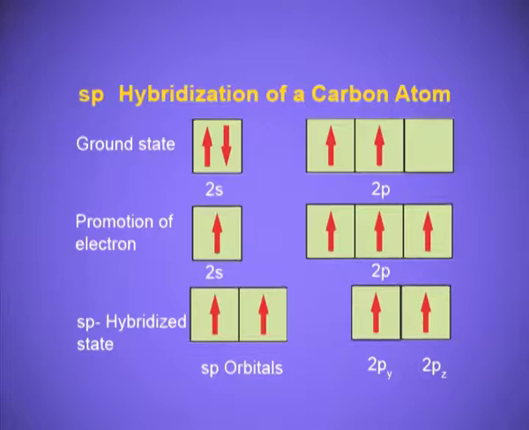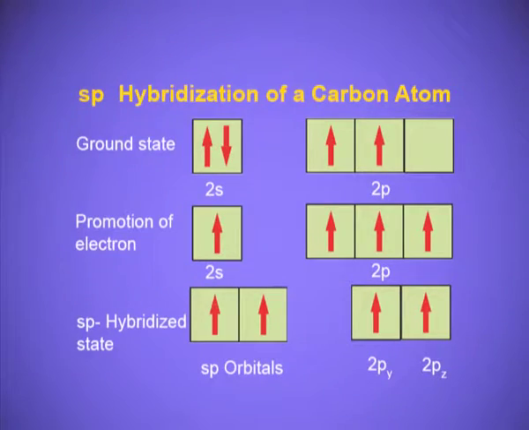It will have 50% s character and 50% p character, and there will be 2p orbitals, that is 2py and 2pz, that will remain unhybridized. This mixing of the s and p orbital will take place in both the carbons, and now both these carbons will have 2 sp hybridized orbitals each and 2 unhybridized 2p orbitals on each carbon atom. Now let me show you and explain this through an atomic model kit.